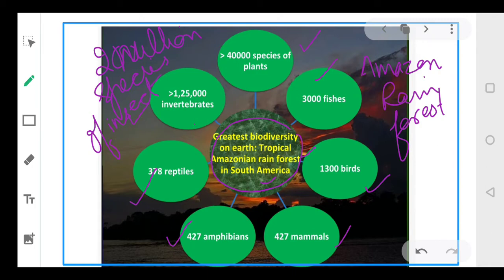So such a rainforest has a large number of organisms available, or we can say the level of biodiversity is very, very high. Now the question comes, why does a tropical rainforest have a large number of organisms available there? Why are we talking about the Amazon rainforest, that it has a large number of organisms? What is the reason?